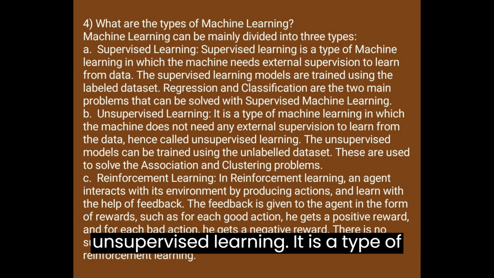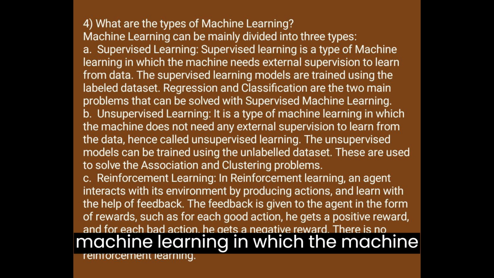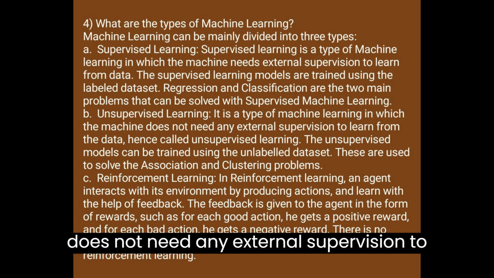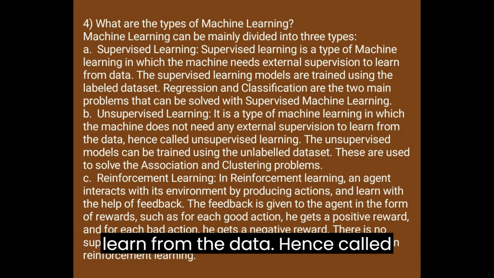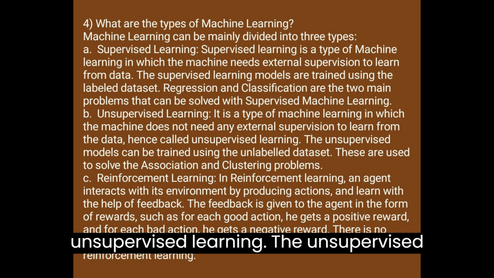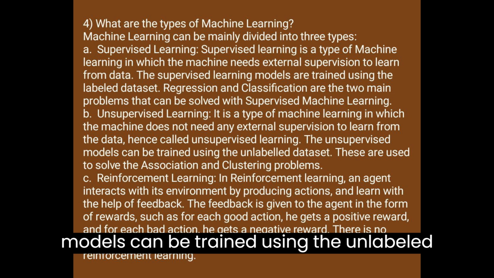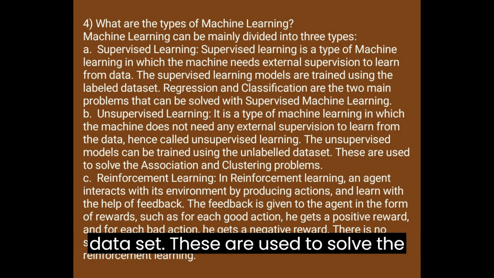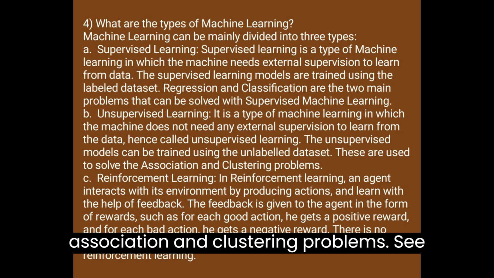B. Unsupervised learning. It is a type of machine learning in which the machine does not need any external supervision to learn from the data, hence called unsupervised learning. The unsupervised models can be trained using the unlabelled dataset. These are used to solve the association and clustering problems.